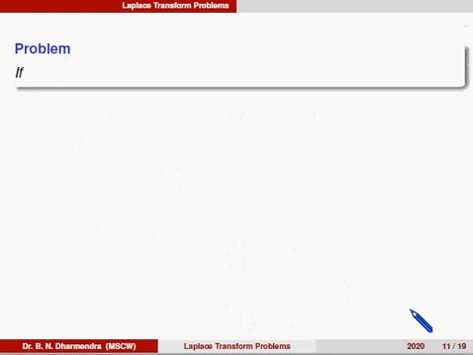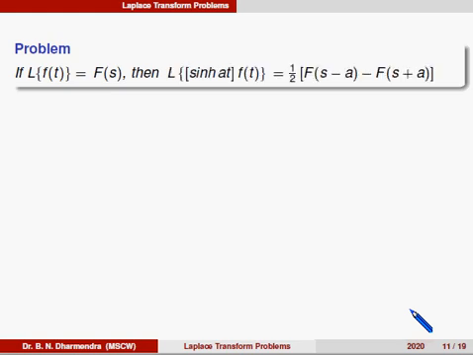Similarly, the next one, if Laplace of f of t is equal to f of s, then Laplace of sin hyperbolic at into f of t is equal to 1 by 2 into f of s minus a minus f of s plus a. Here also we know the sin hyperbolic at in terms of exponential, that is 1 by 2 into e power at minus e power minus at. But using this, similarly to cos hyperbolic at, here sin hyperbolic at.